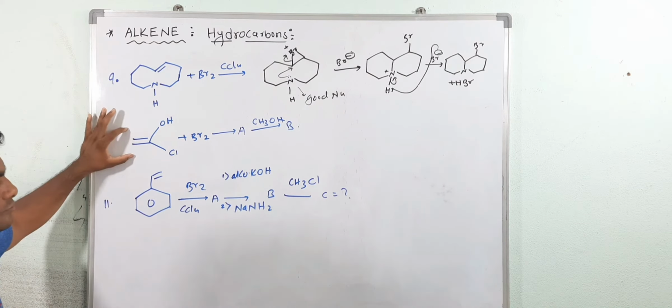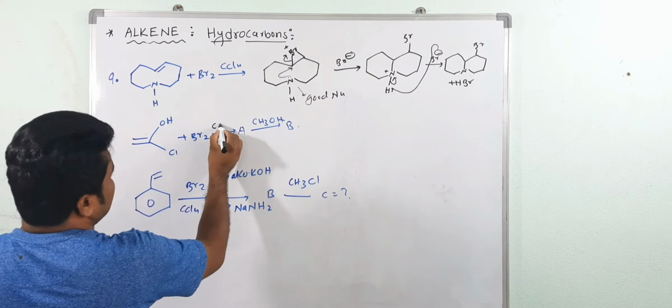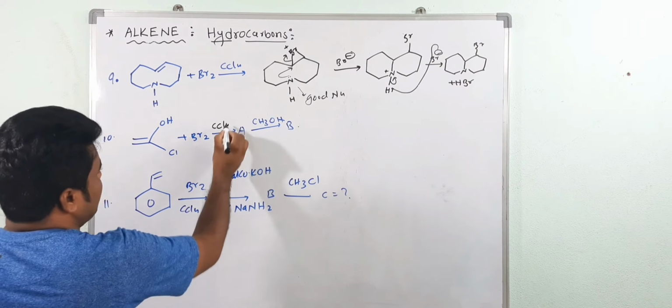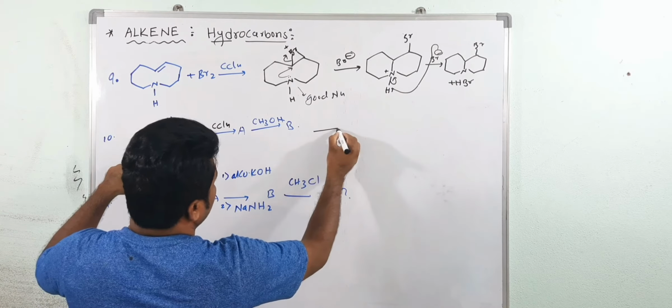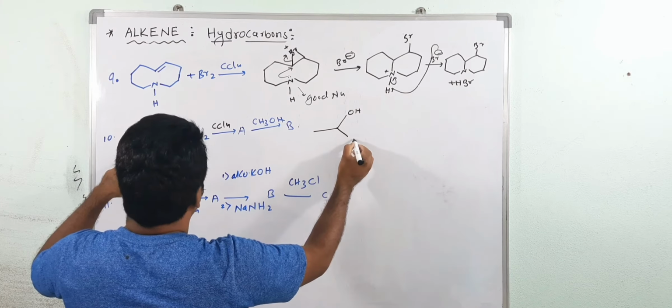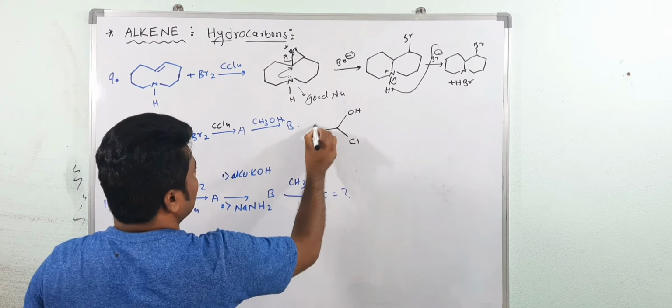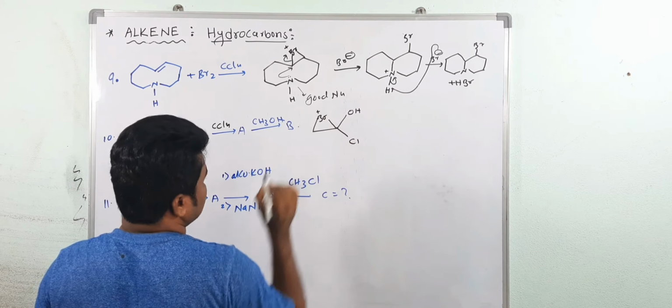Next here. So what happened first? See, addition of bromine will take place in presence of carbon tetrachloride. So this pi bond undergoes addition reaction first here. See, like this. This is Cl. Now a brominium ion will form. This is plus.